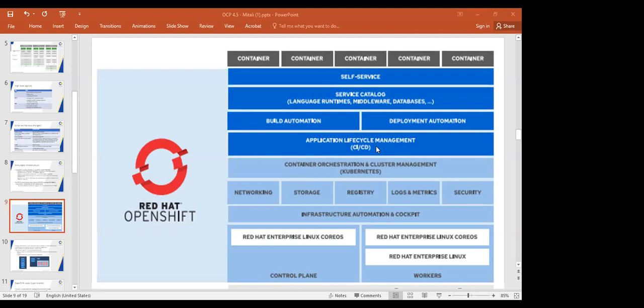OpenShift is a Kubernetes distribution. Red Hat OpenShift runs on top of the Kubernetes infrastructure. Kubernetes manages our cluster components and orchestrates. It is our orchestration tool. It monitors the health of our worker nodes, has auto healing capacity, and scales our application up and down automatically.